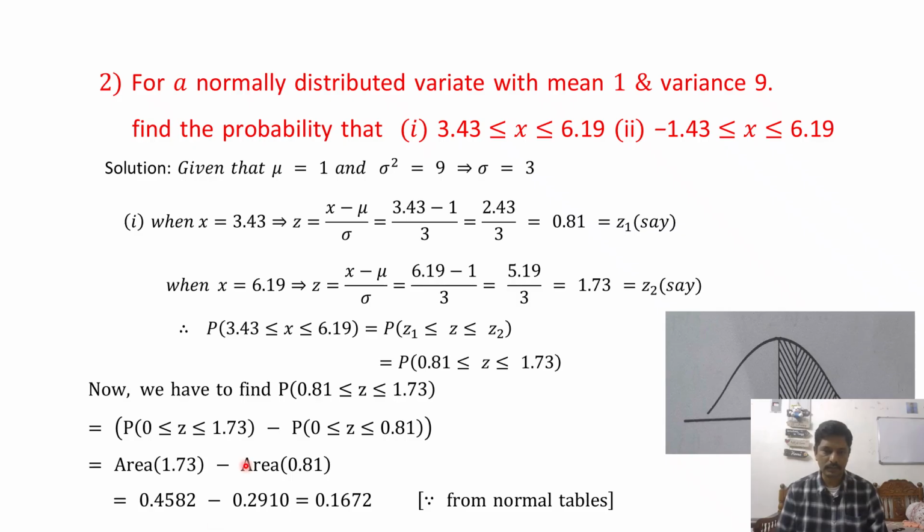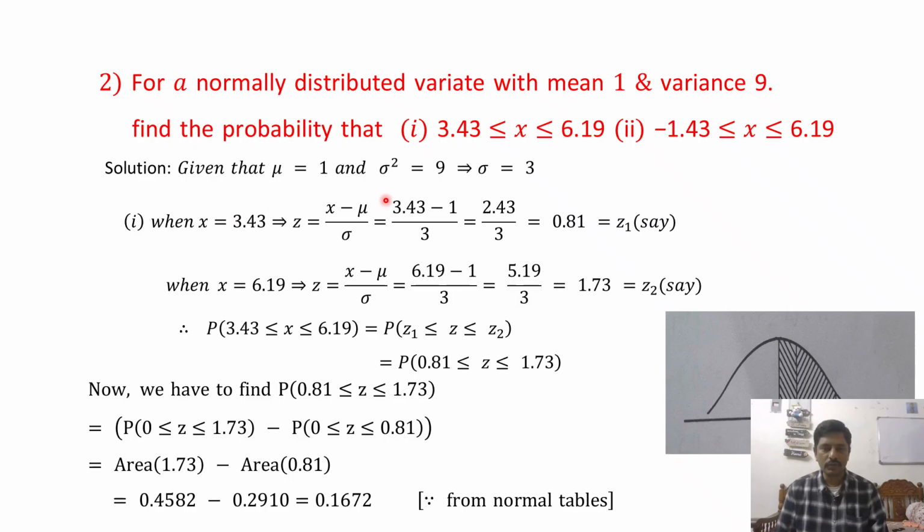Here we will see one more problem. For a normally distributed variate with mean 1 and variance 9, find the probability that 3.43 is less than or equal to x less than or equal to 6.19, and minus 1.43 is less than or equal to x less than or equal to 6.19. Now the solution.